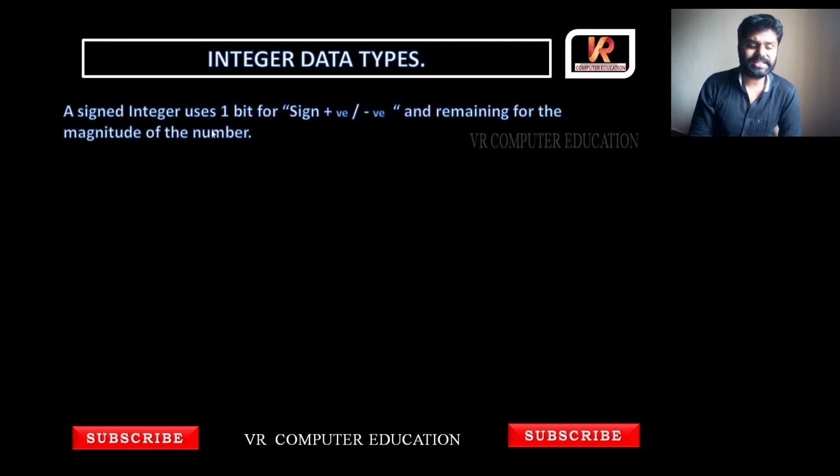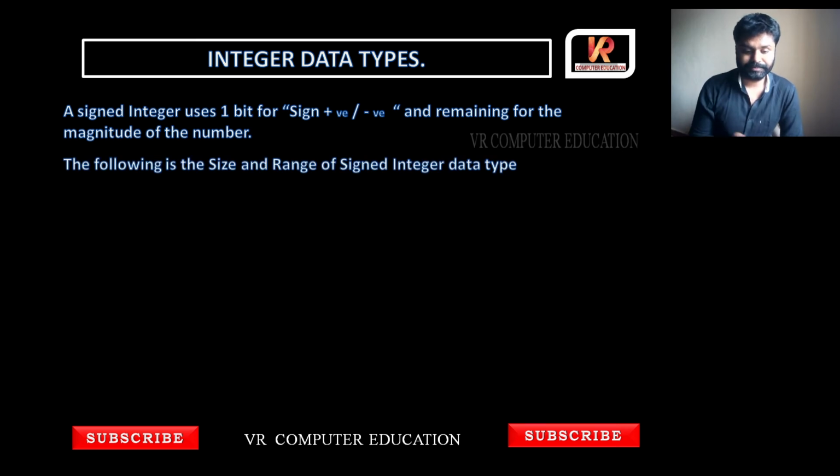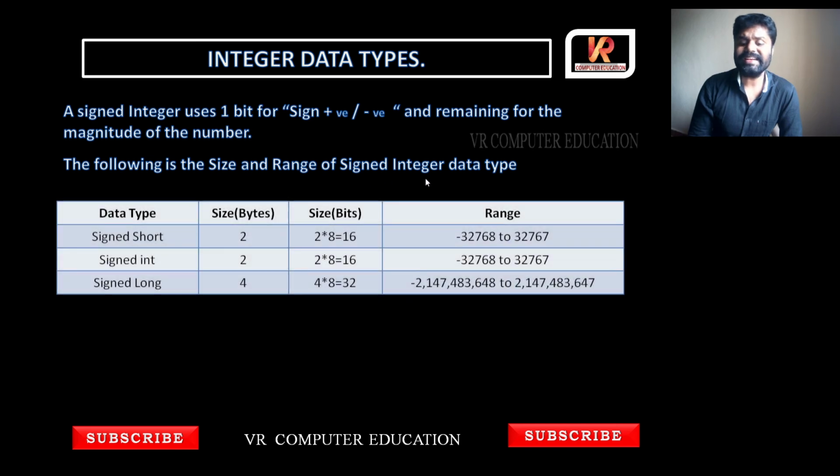Next, we'll see the memory sizes. A signed integer uses one bit for sign and the remaining bits for the magnitude of the number. So it occupies one bit for sign, positive or negative. Integer occupies 2 bytes, so in that, one bit is taken for sign and the remaining for the number. Next, the size and range of signed integer data types: signed short occupies 2 bytes, signed int 2 bytes, signed long 4 bytes.